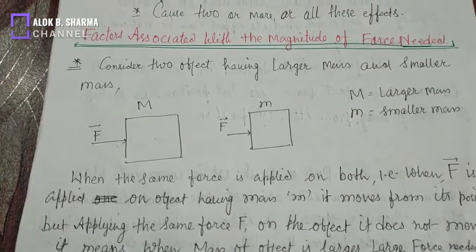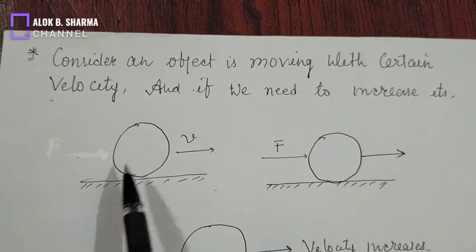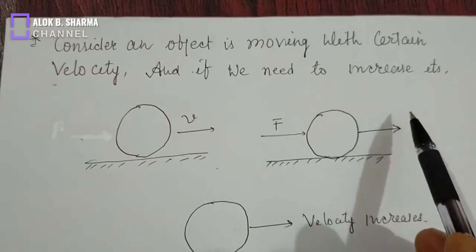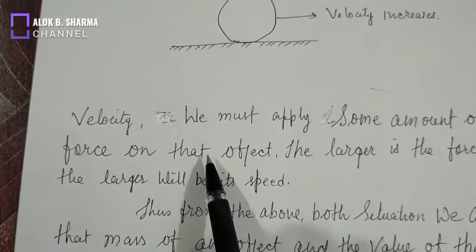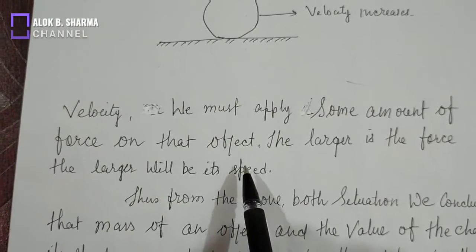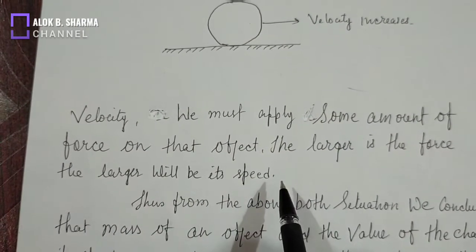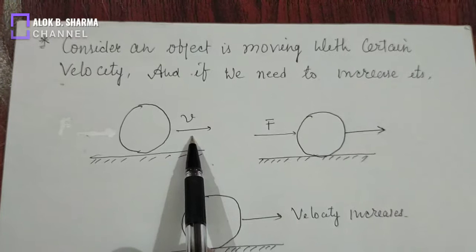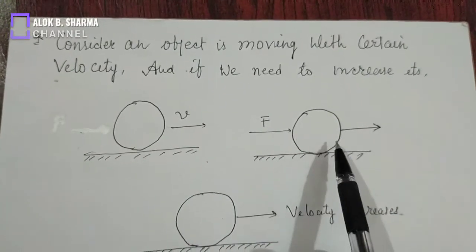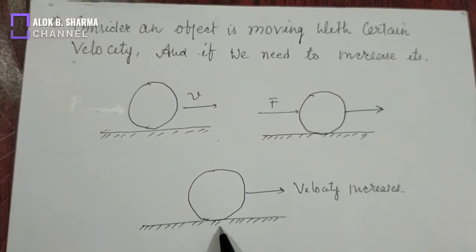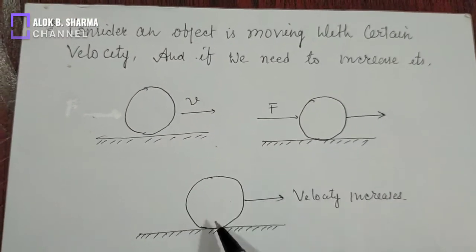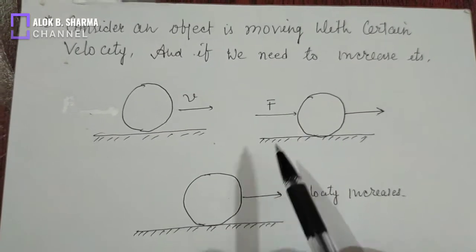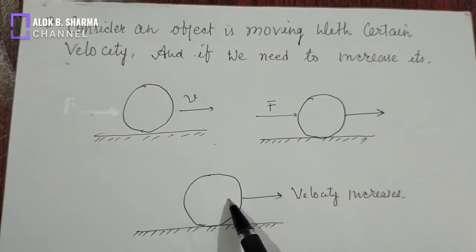See the second factor. Consider an object moving with a certain velocity. If we need to increase its velocity, we must apply some amount of force on that object. The larger the force, the larger the speed. I have drawn three diagrams here. If a ball is moving with a certain velocity and a force is applied along its direction of motion, its velocity increases. If we need to increase its velocity by a large amount, we need to apply a large force. The larger the force, the larger the change in velocity.